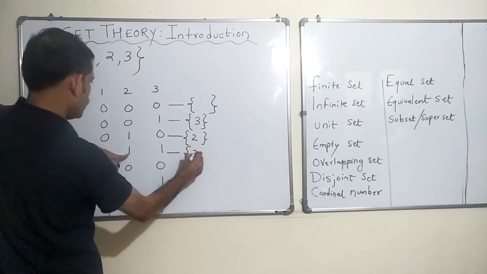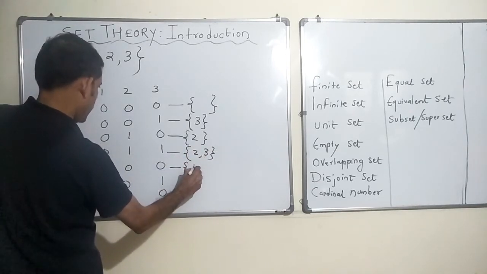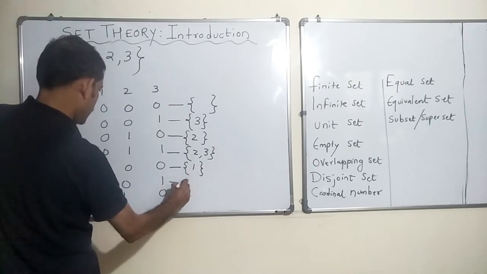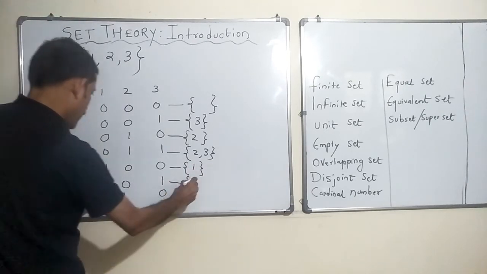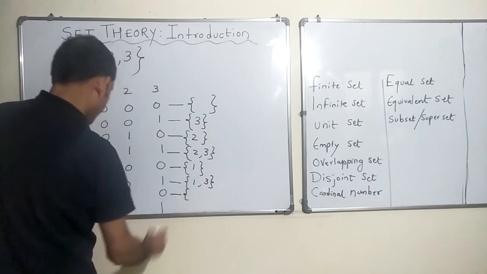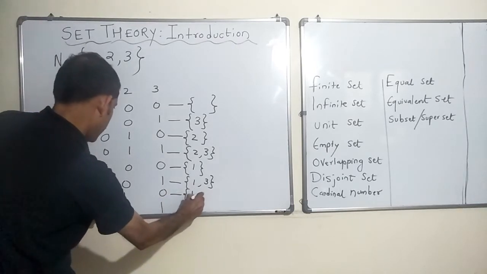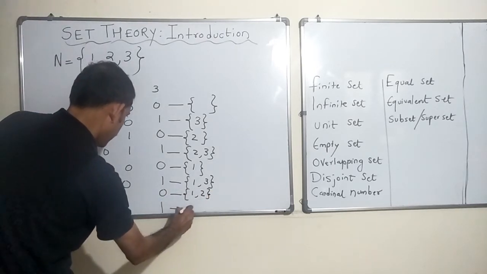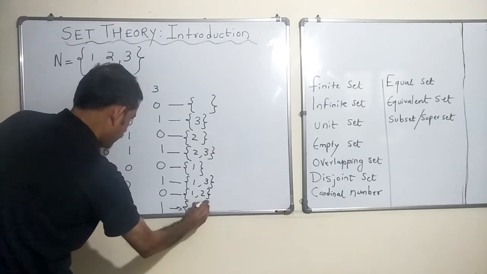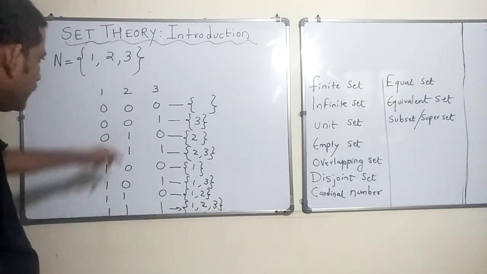Here you have 2 and 3. Here you have 1 only. Here you have 1 and 3, right? Here you have 1 and 2 only, and here you have 1, 2 and 3. Have I written it correctly?